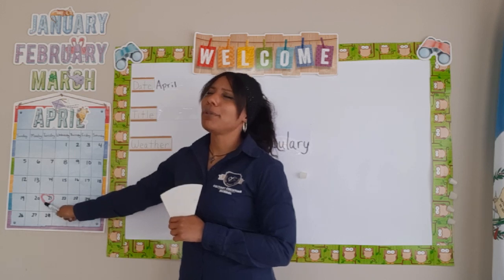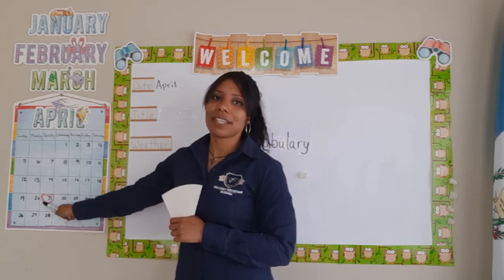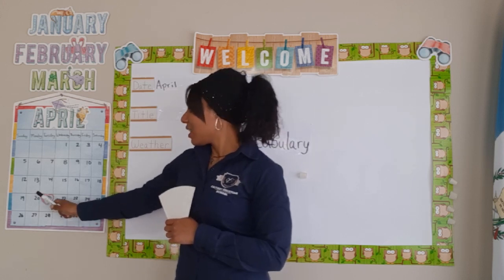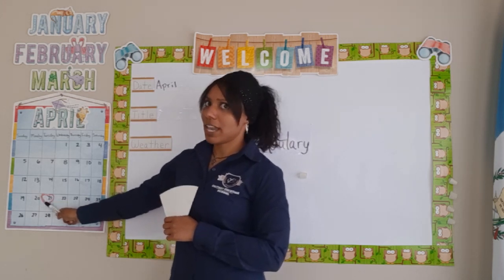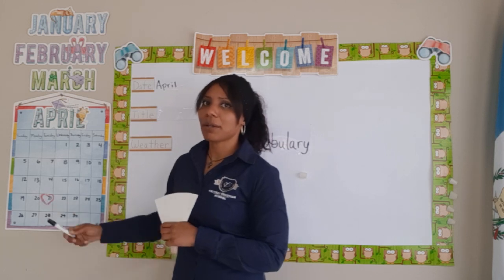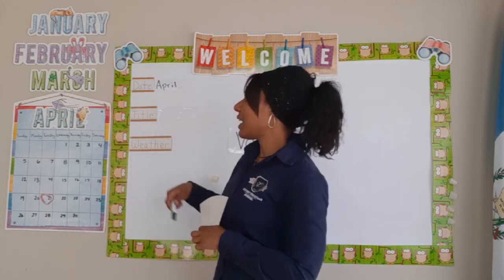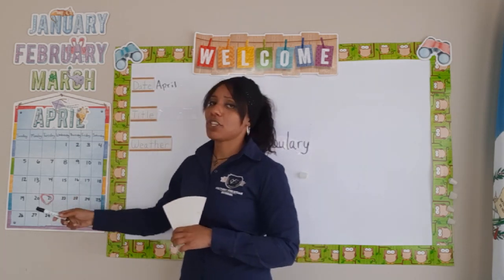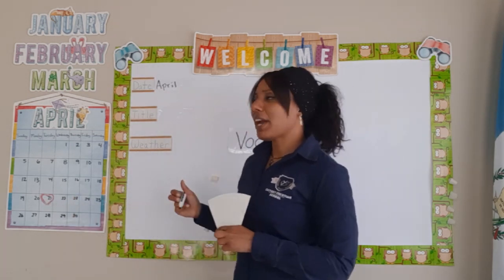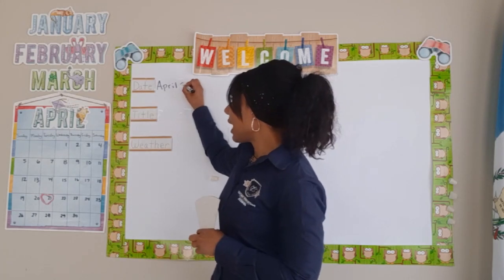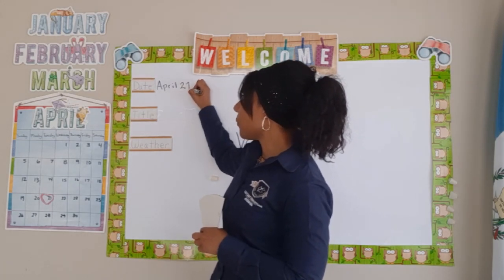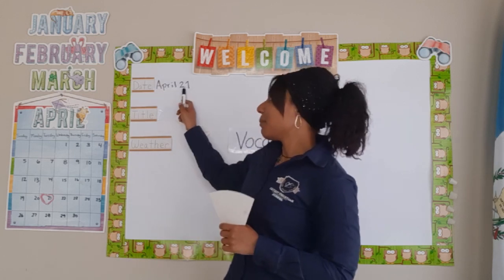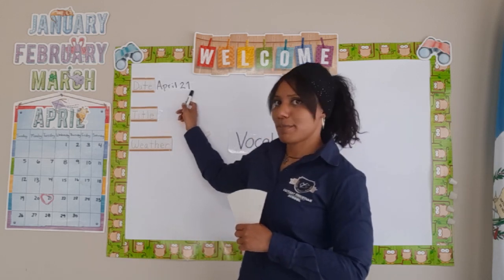and you guys, you might not be able to see, but I drew a beautiful heart here because I'm so excited that this is our first day back to classes, and today is the 21st, okay? So I'm going to review with you guys so we can practice the numbers. So today is April, and it's going to be the 21st. So the 21st, we're going to start by writing the number 2, and then we're going to write the number 1, okay? So 21, we write first the number 2 and then the number 1.